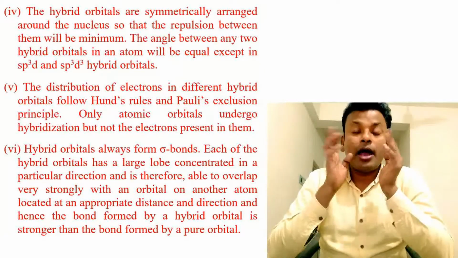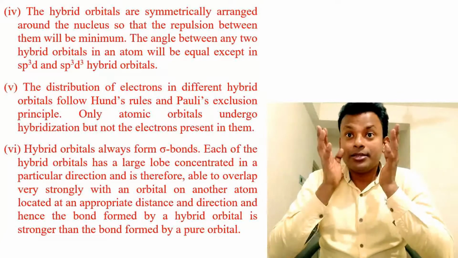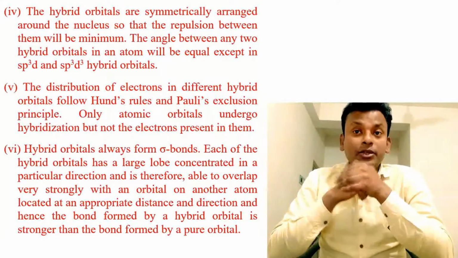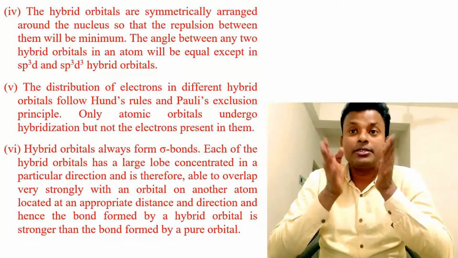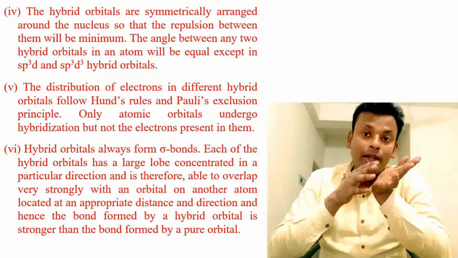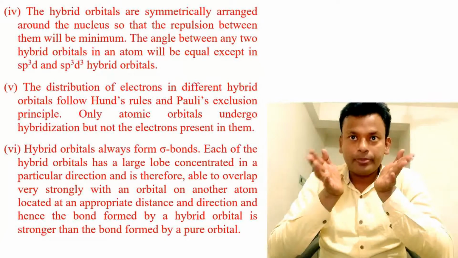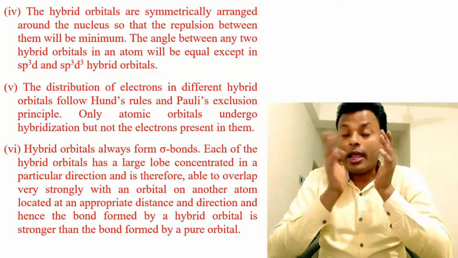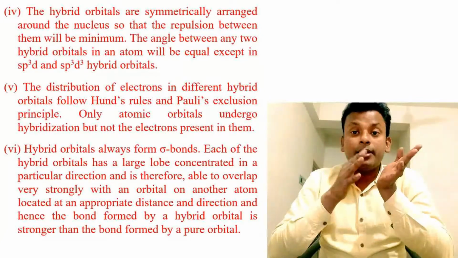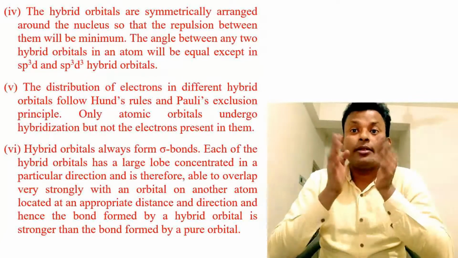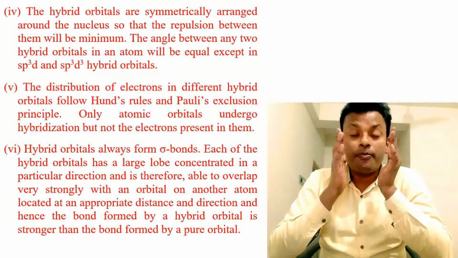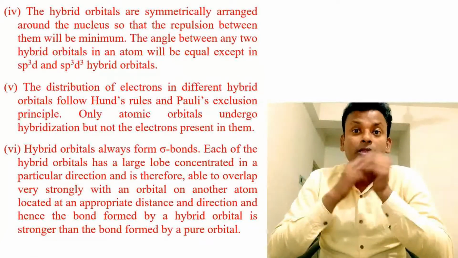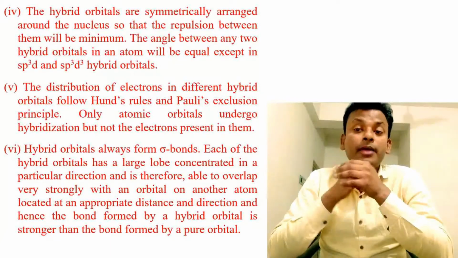Each of the hybrid orbitals has a larger lobe concentrated in a particular direction and is therefore able to overlap very strongly with an orbital on another atom located at an appropriate distance and direction, and hence the bond formed by the hybrid orbital is stronger than the bond formed by a pure orbital.